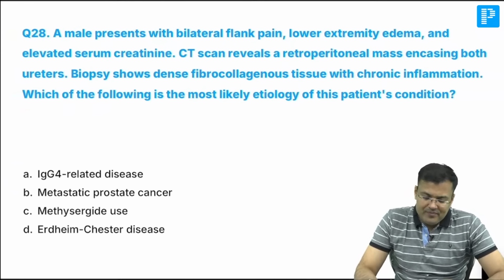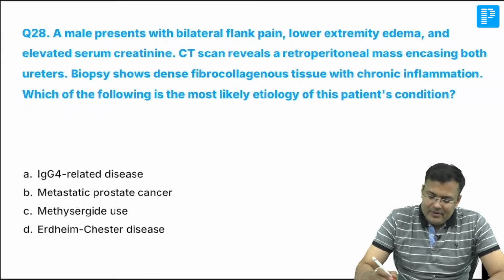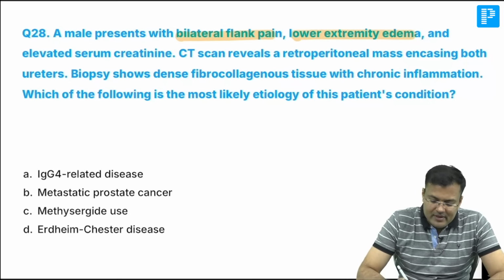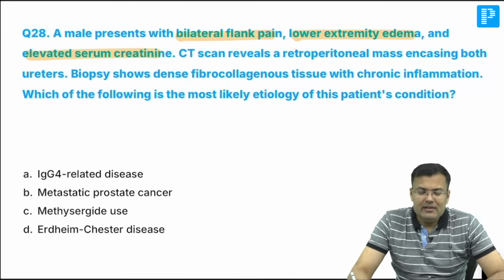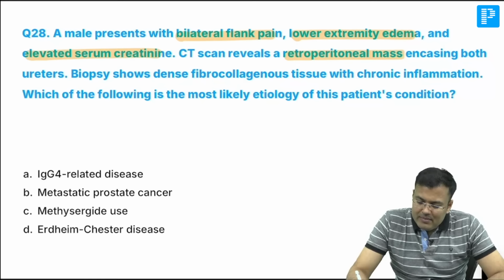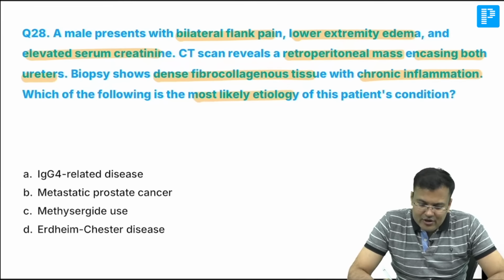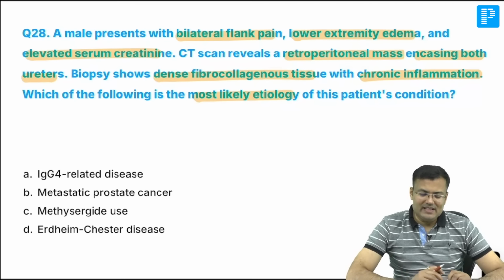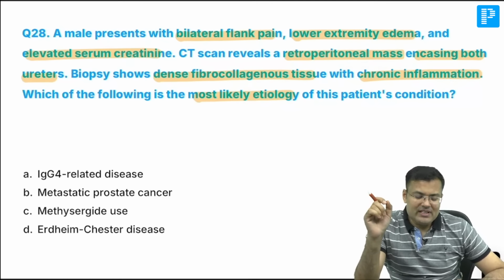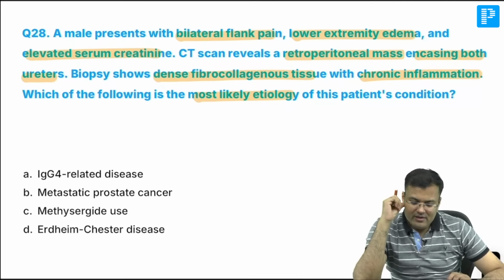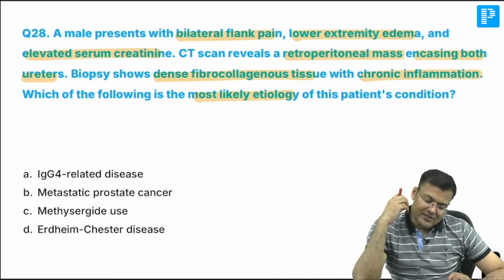Question number 28. Male patient, there is bilateral flank pain, lower extremity edema, elevated serum creatinine, CT scan, retroperitoneal mass encasing both ureters, biopsy, dense fibrocollagenous tissue and chronic inflammation. Which of the following is the most likely etiology? Guys, tell me, it's very easy. Can you see here? Patient is having dense fibrocollagenous tissue and chronic inflammation. Remember, patient is having chronic inflammation.